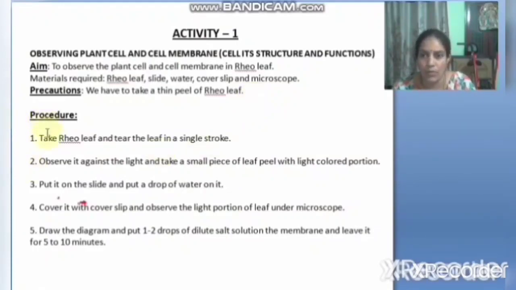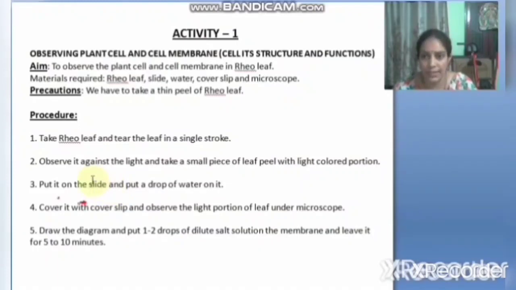What is the procedure? Take a rheo leaf and tear the leaf in a single stroke. Observe it against the light and take a small piece of the leaf peel with the light colored portion. We should tear the leaf. When we tear it, a thin layer comes on top.